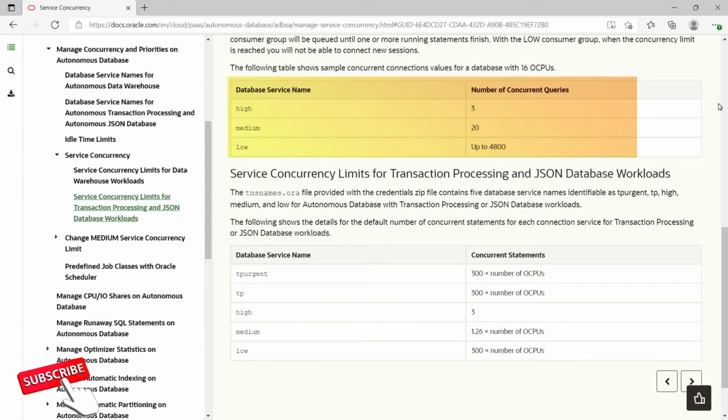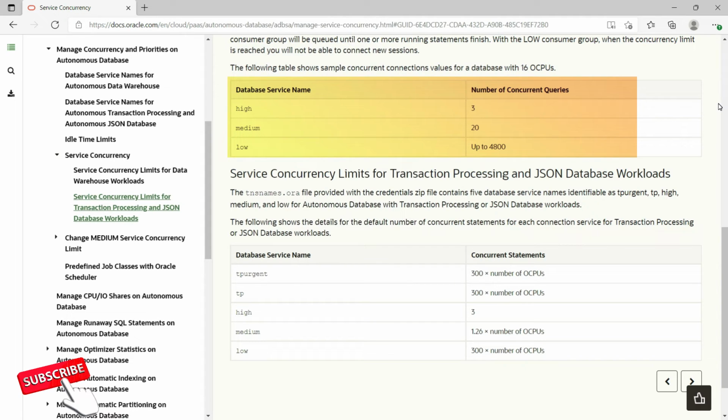For example, for an autonomous data warehouse with 16 OCPU, the high consumer group will be able to run 3 concurrent SQL statements when medium consumer group is not running any statement. Similarly, the medium consumer group will be able to run 20 concurrent SQL statements when high consumer group is not running any SQL statements.